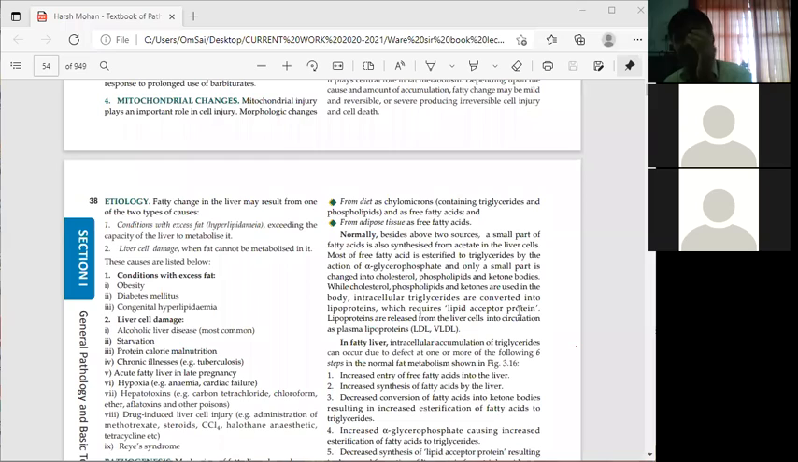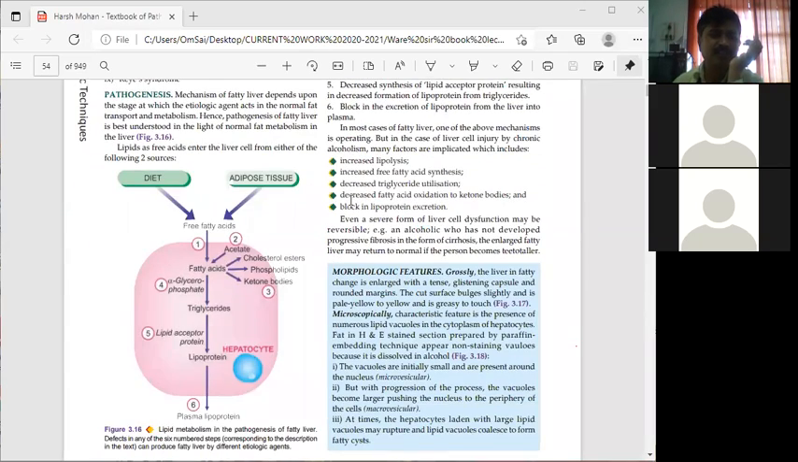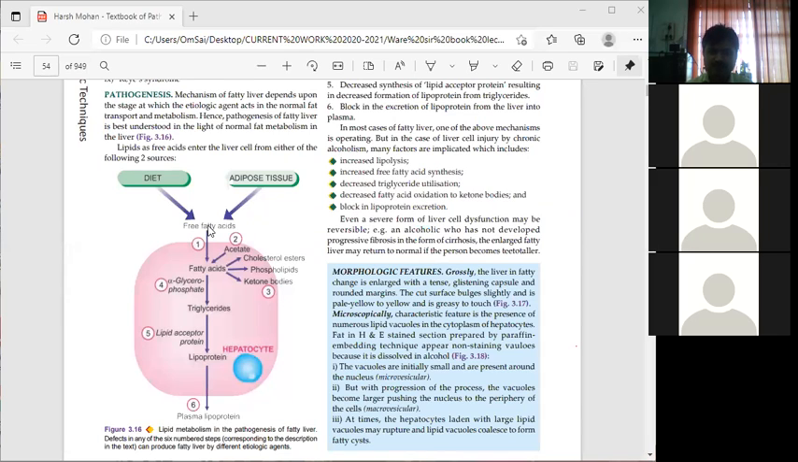This triglyceride gets converted into what here? Lipoproteins. Can you see this diagram here, students? See this diagram carefully here. Initially, free fatty acid comes from which two sources? Tell me, Pandre. Diet and adipose tissue.